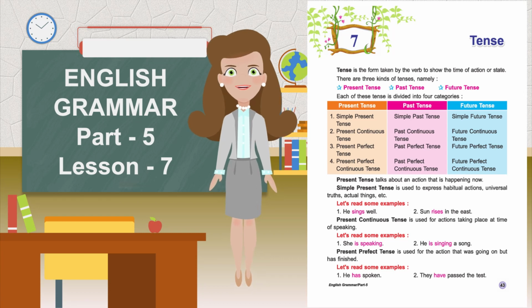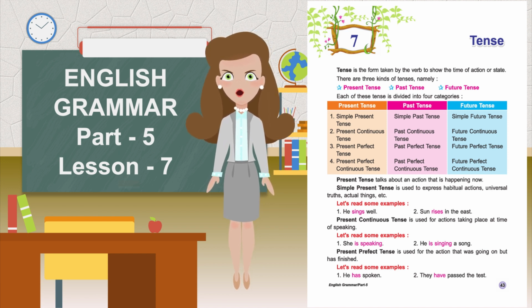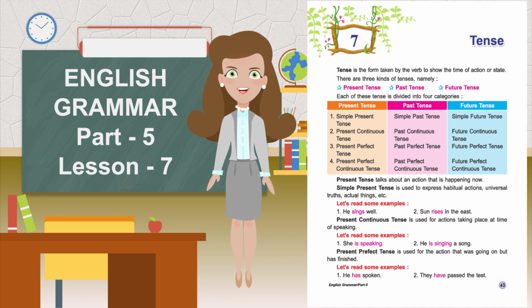Lesson 7th. Tense. Tense is the form taken by the verb to show the time of action or state. There are three kinds of tenses, namely present tense, past tense, future tense. Each of these tenses is divided into four categories.